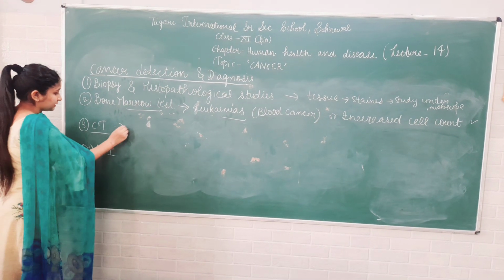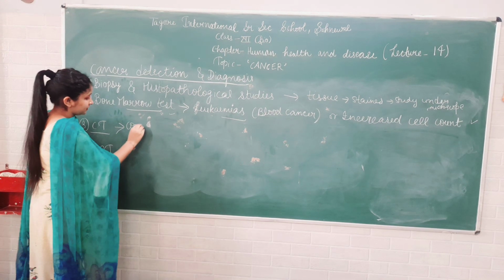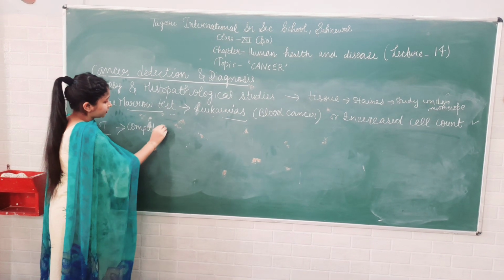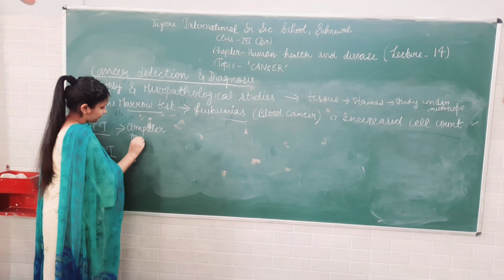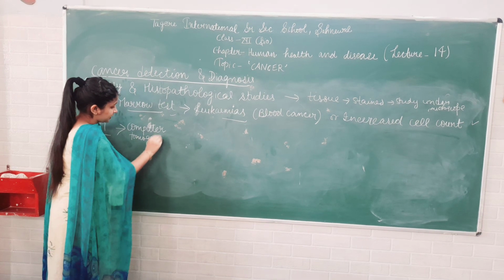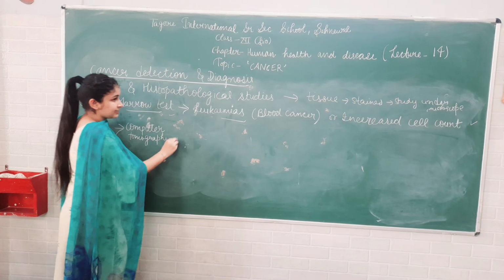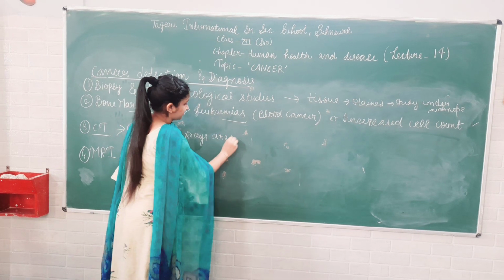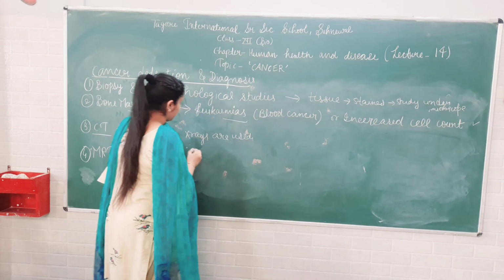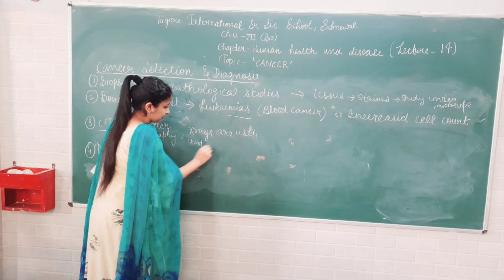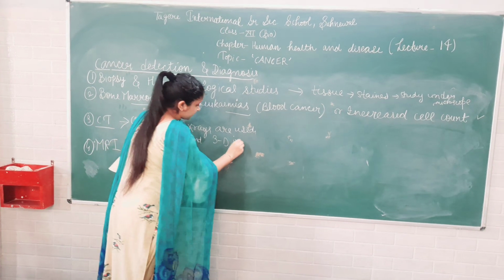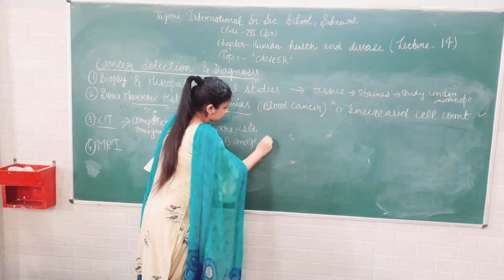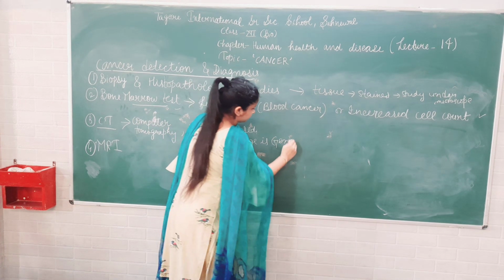Similarly, CT is computer tomography. In this, X-rays are used and a three-dimensional image is generated.